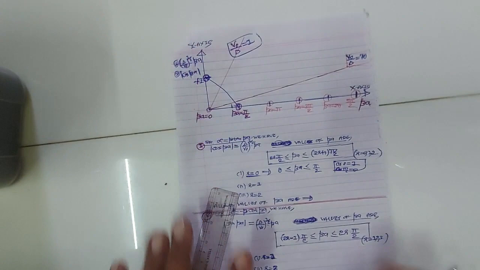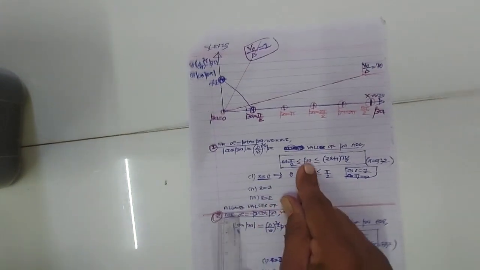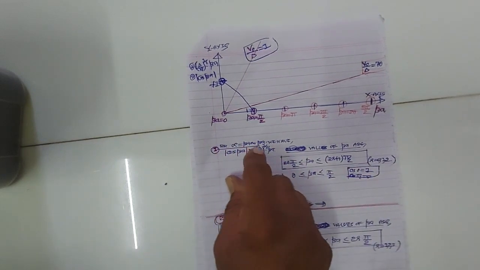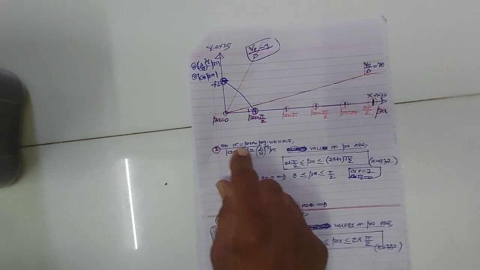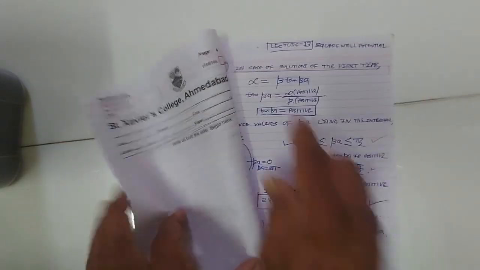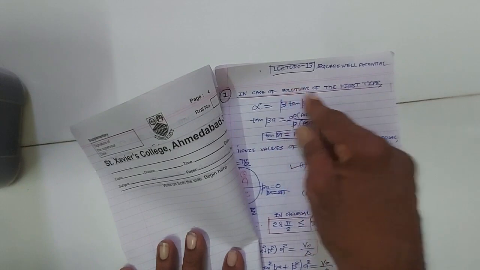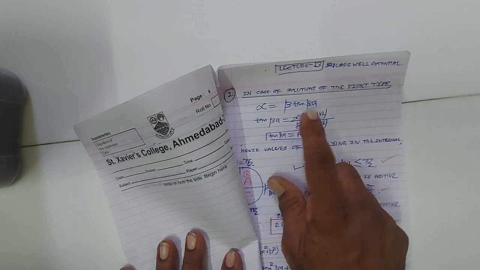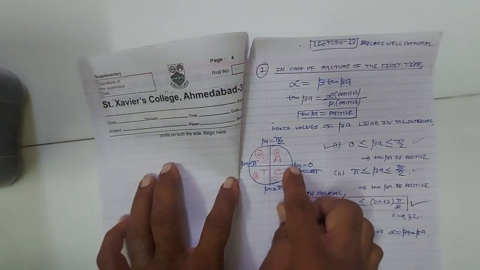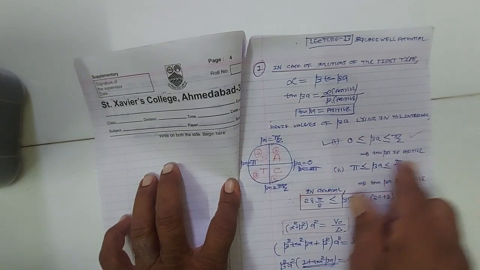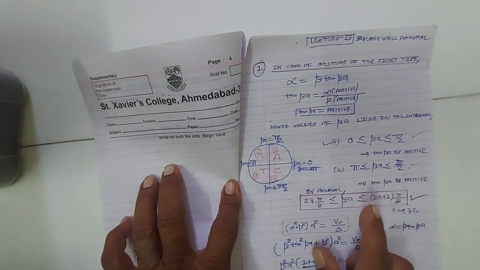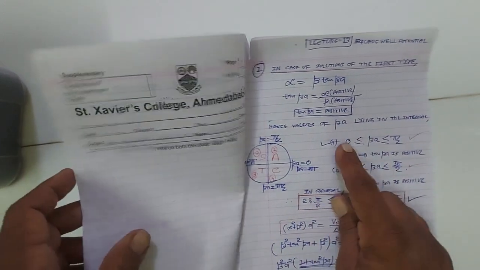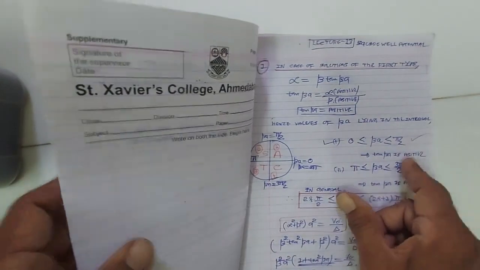Once again I repeat, for r is equal to 0, the values of beta lying in the interval 0 to pi by 2. In case of the first type of solution, tan beta is alpha upon beta, alpha is positive, so tan beta is positive. Values of beta from 0 to pi by 2, tan beta is positive. Values of beta from pi to 3 pi by 2, tan beta is positive. In general, values of beta from 2r pi by 2 to (2r+1) pi by 2, tan beta is positive. So when you take r is equal to 0, the values of beta lying in the interval 0 to pi by 2, tan beta is positive.